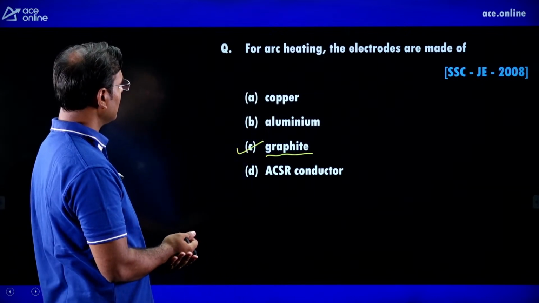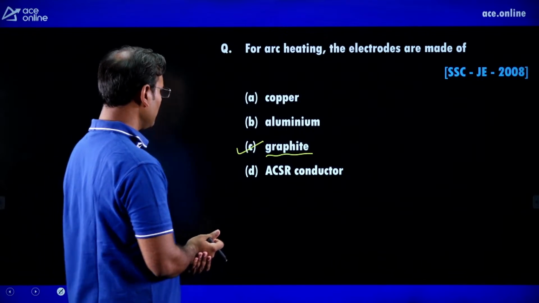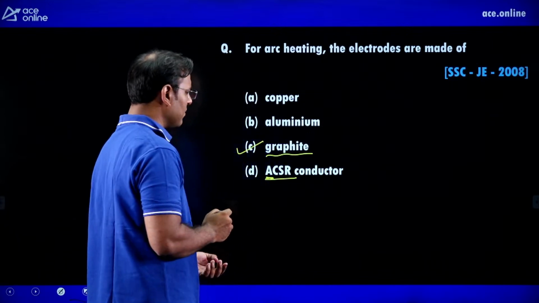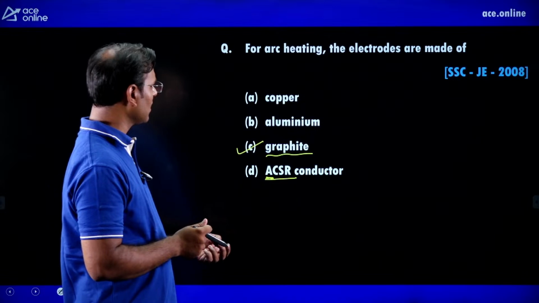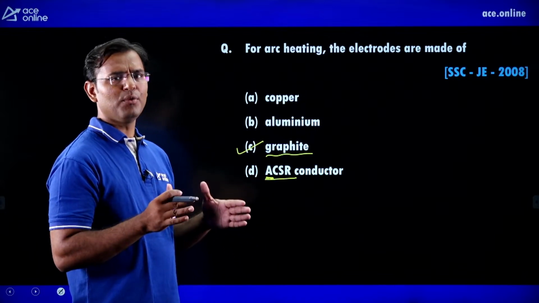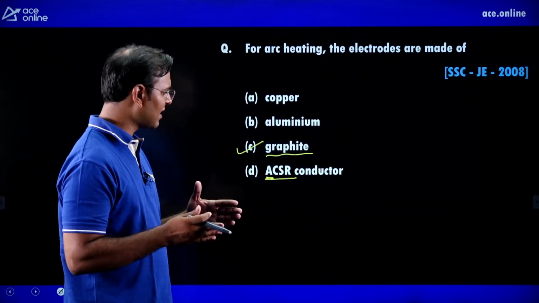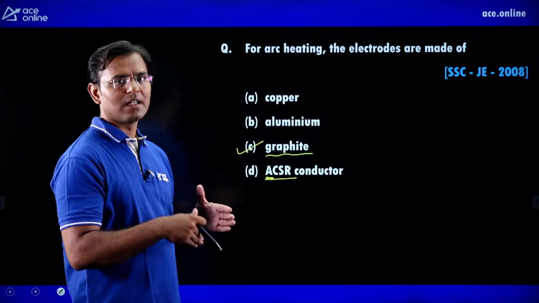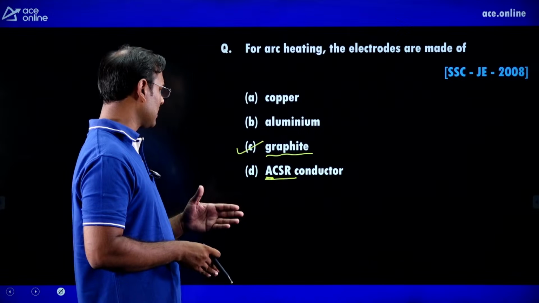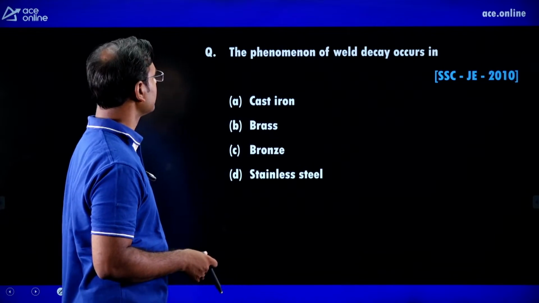Okay. Then copper, aluminium, ACSR conductor. Guys, do you know what ACSR is? A stands for aluminium. Aluminium conductor, steel reinforced. It means an aluminium electrode is there, and some steel is also kept in that electrode. But graphite is the correct answer.